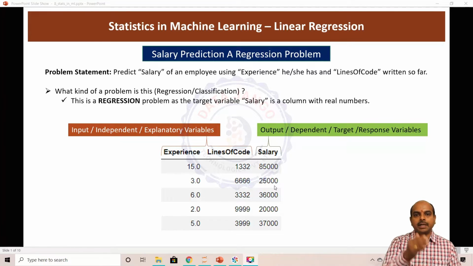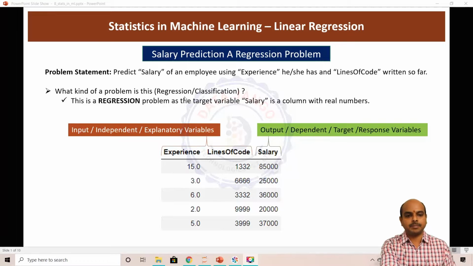When we are trying to predict a real number using some input variables, we call that a regression problem. If we have to find whether the input variables belong to a category or not, that is called a classification problem. We'll see these two things in depth in our course in coming classes. But this is a regression problem as we are trying to predict salary and salary is a real number.